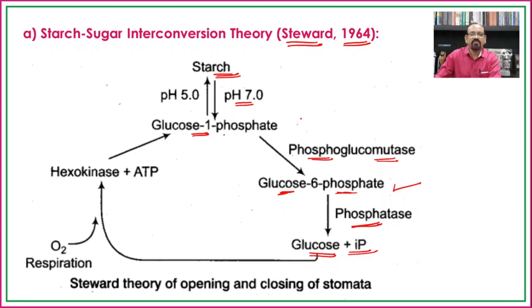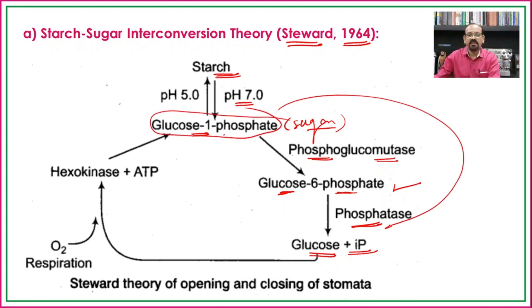Earlier we saw the sugar in the form of glucose 6-phosphate; now it is converted into glucose and inorganic phosphate, and both are sufficiently able to increase the osmotic pressure of the guard cells.